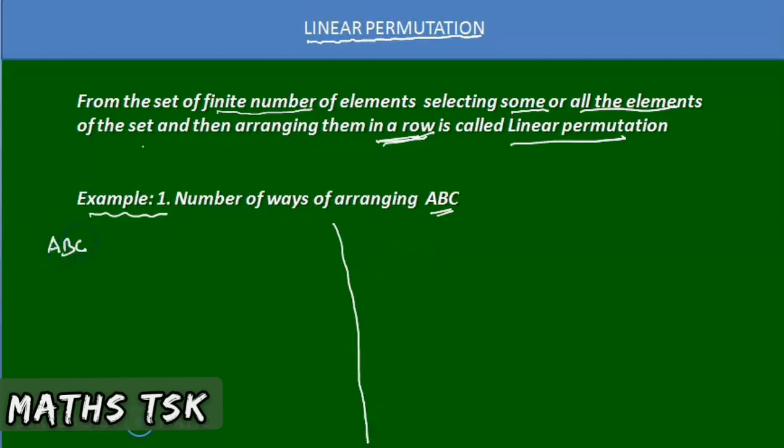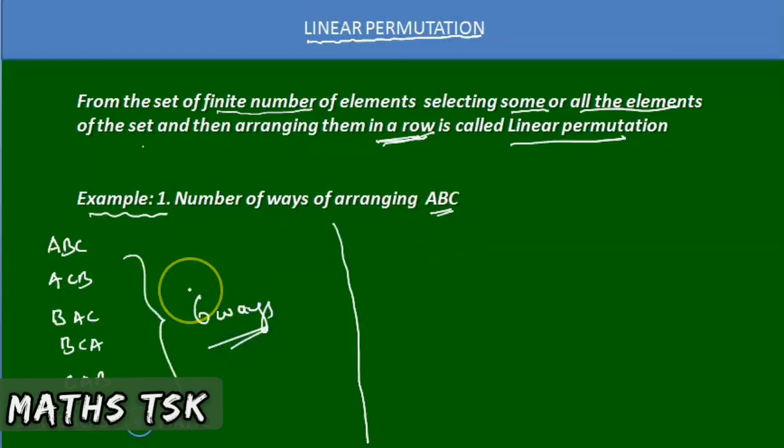I selected ABC. In how many different ways can you arrange them? A, B, C; A, C, B; then starting with B: B, A, C; B, C, A; and then C, A, B; C, B, A. So the number of ways of arranging ABC, including ABC itself, is 1, 2, 3, 4, 5, 6. There are 6 ways of arranging ABC in a row: ABC, ACB, BAC, BCA, CAB, CBA.